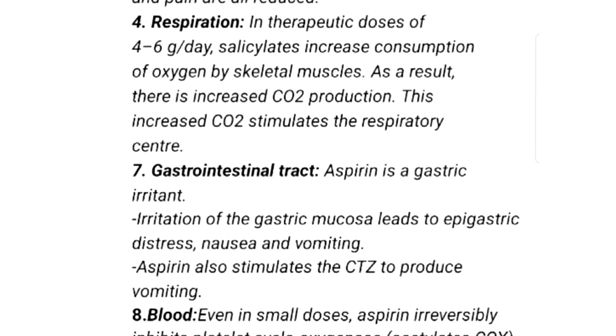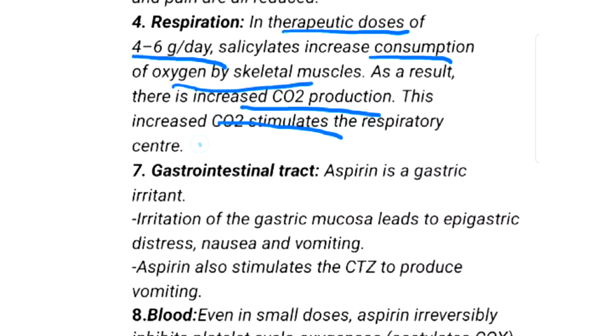We will see in respiration how aspirin acts. In therapeutic doses, that is 4 to 6 gram per day, salicylate increases the consumption of oxygen by skeletal muscles. As a result, there is an increase in carbon dioxide production. The increased carbon dioxide stimulates the respiratory center.